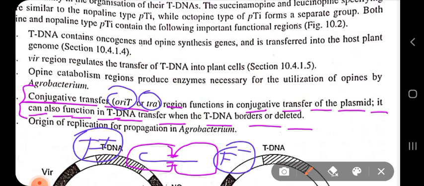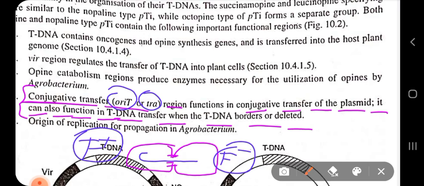With the help of this conjugative transfer, the bacterium can transfer its whole tDNA from one bacterial cell to the other bacterial cell. Even with the help of this conjugative transfer region, they can transfer the tDNA into the host.